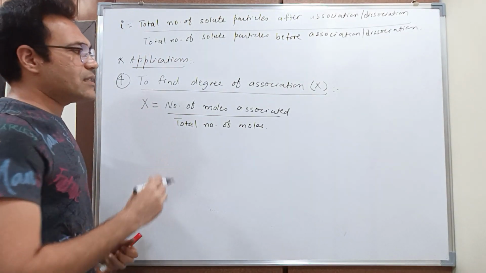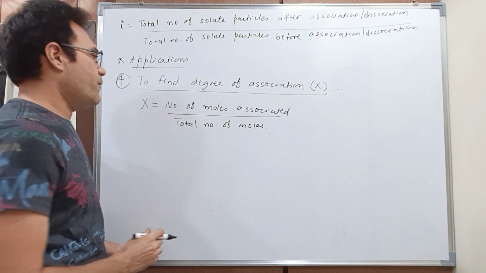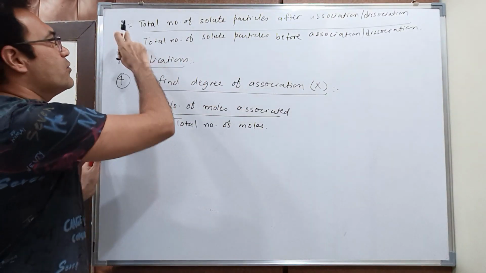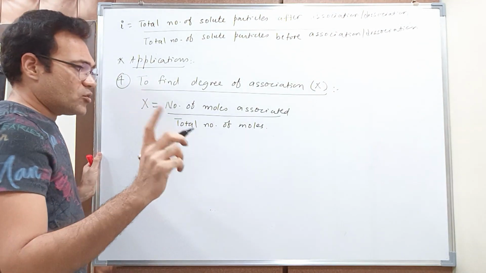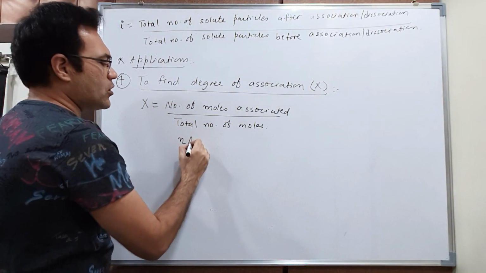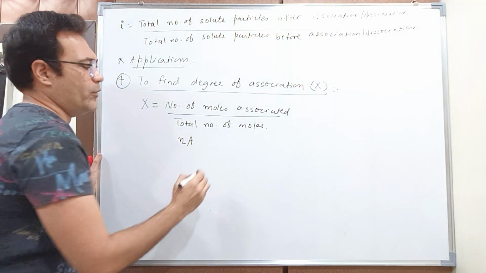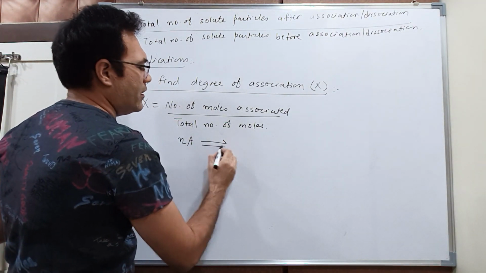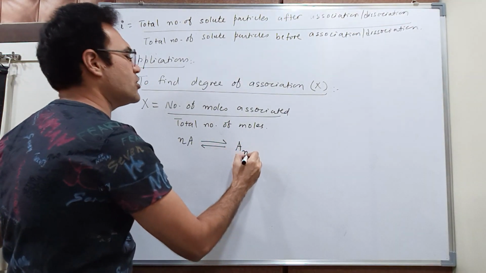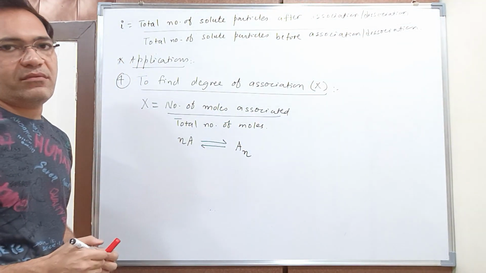So let us now derive the formula to find out degree of association by making use of Van't Hoff factor. Students, pay attention, this is very interesting. Suppose I start with n moles of substance A, and when I dissolve it in a particular solvent, it undergoes association giving me An, right?